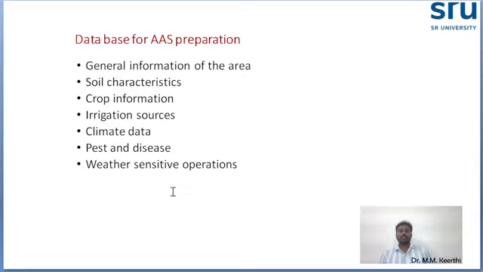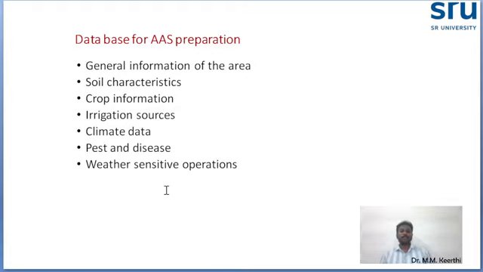And what type of soil? And what type of irrigation source? Every detail: soil characteristics, crop information, irrigation source, well irrigation, river irrigation, lift irrigation, borewell irrigation, or purely rain fed. Everything will be there. And climatic data, all the weather data in your particular area.